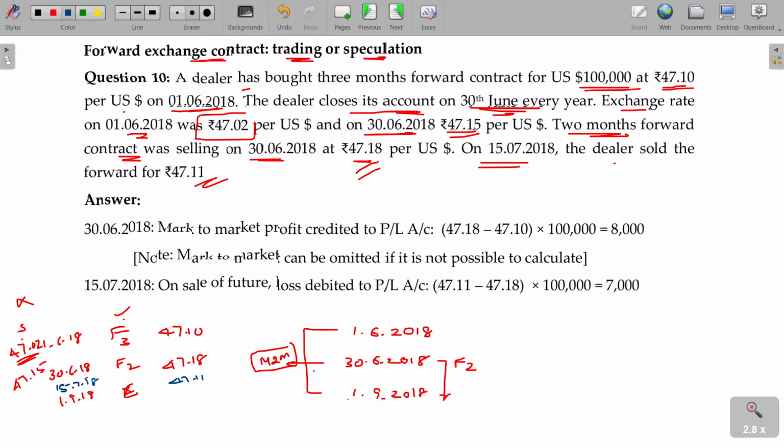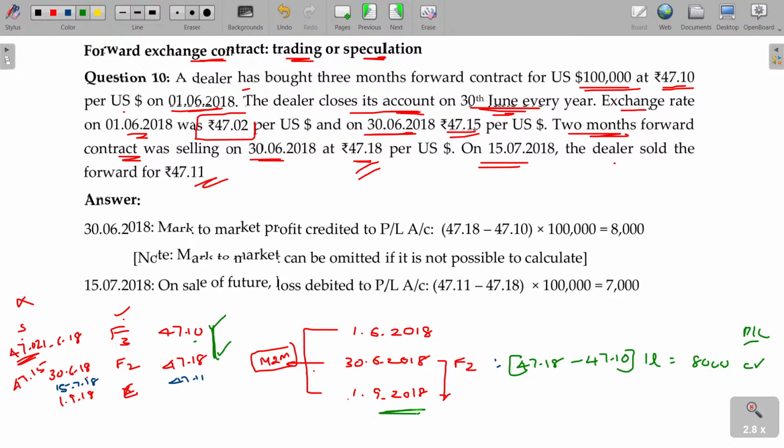Now mark to market will be done. What's that? On this date, I purchased for 47.10. Now it is 47.18. You purchased for 47.10, but it is now 47.18. It means a gain. You purchased the forward value for 47.10, 1 month later the value being 47.18. Then this will be your gain per dollar. For how many dollars? 1 lakh dollars. Then what is the gain you have? 8,000 gain in the P&L account. It can be credited.